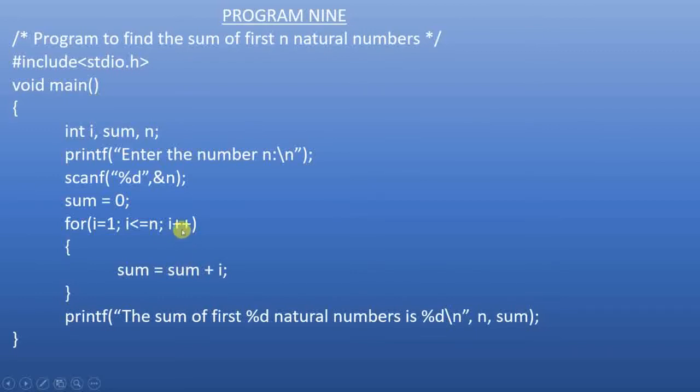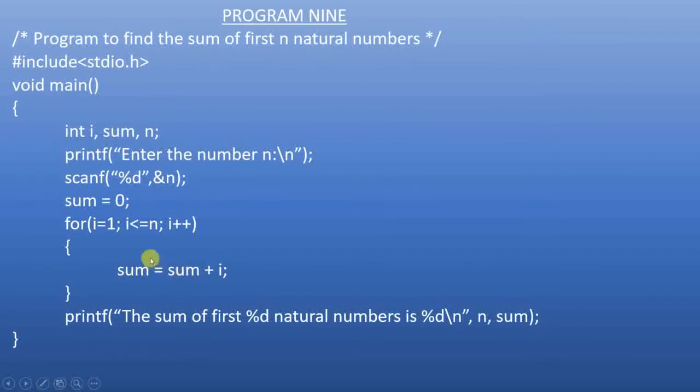Then you increment the value of i. i will become 2. That is the next natural number. Then you check the condition whether 2 is less than or equal to n. Let us assume n is 5. You have to find the sum of first 5 natural numbers. So 2 less than or equal to 5 is true. When the condition is true, you go to the